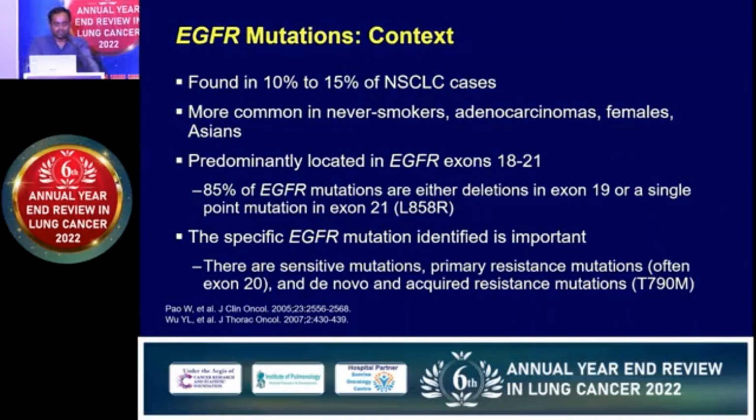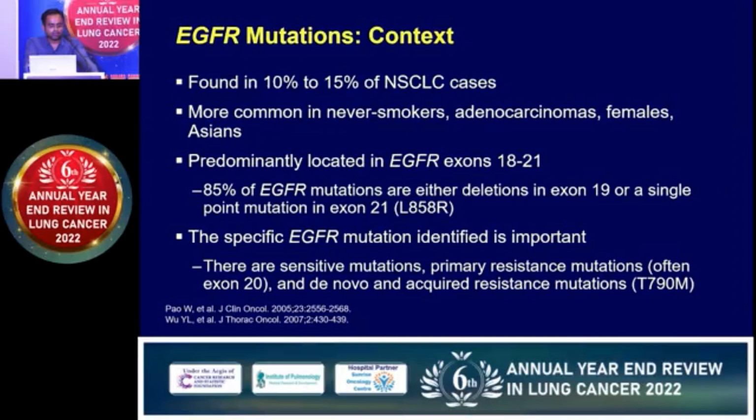In Western data, EGFR ranges between 13 to 15% of total non-squamous lung cancer patients. Coming to India, it has been reported from Tata that approximately 23 to 25% of patients in India have EGFR mutation. So out of every 4 patients, there is one patient who is EGFR positive in India. And this rises further to approximately 50% if the patient is a non-smoker, female, of Indian or Asian origin, and having adenocarcinoma. So approximately every alternate patient in India who is female or a never smoker may be an EGFR positive patient.